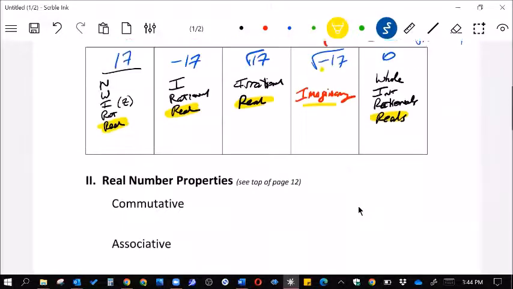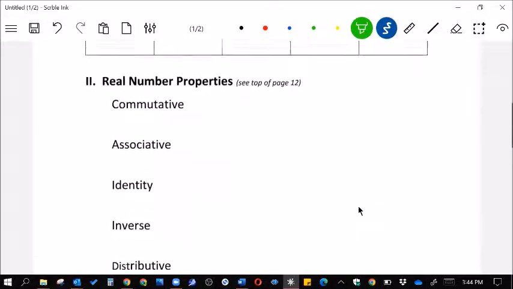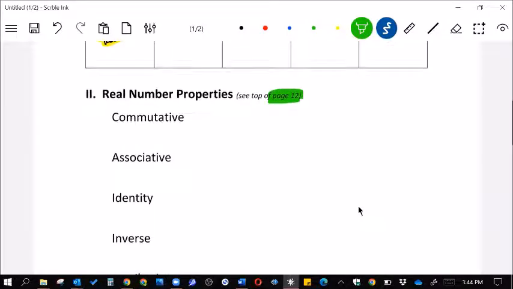Now, let's look at properties. Oh, and I did mention here, or I will mention, you can find more about this on page 11. And this next one on the properties, on the top of page 12, we'll find these. And some of these will make some sense. These are good to know for various times that they show up in various parts of math type problems and such. And you'll hear them. So let's quickly review this.